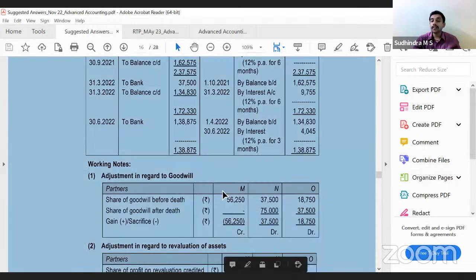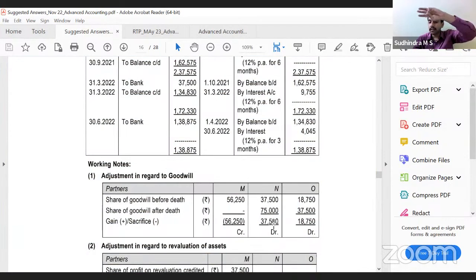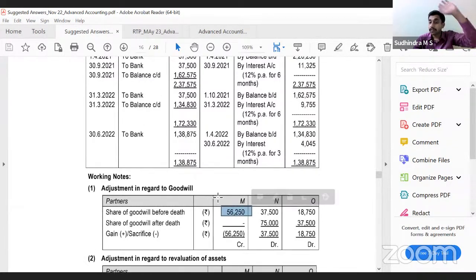That means 56,250 of M would be borne by N and O in this ratio. Accordingly, we have to pass an entry. What is the entry that we will pass? N's capital account debit 37,500, O's capital account debit 18,750, or capital or current account. Since this is current here, current account, to M's current account 56,250. Everyone understanding? Adjustment regarding goodwill.